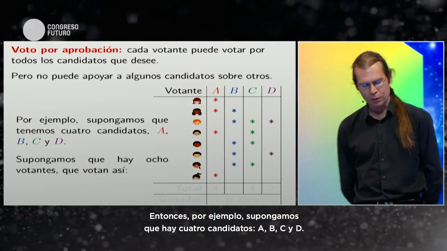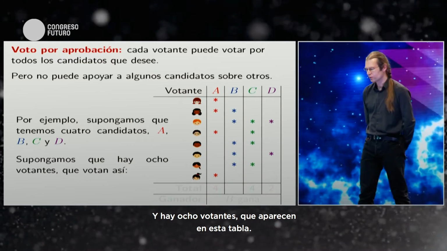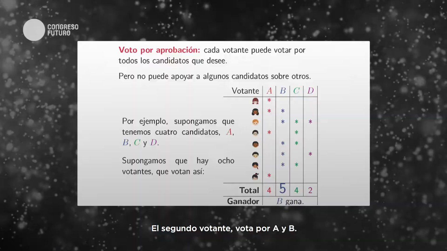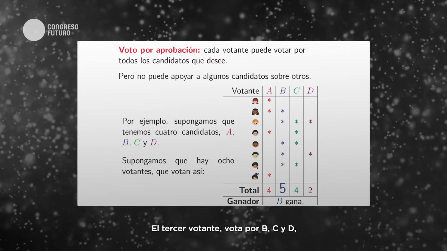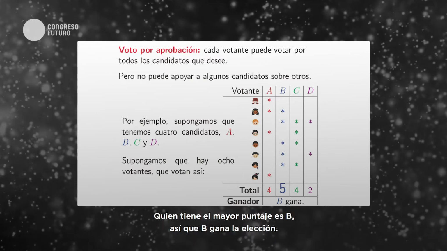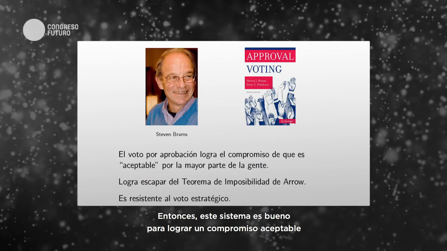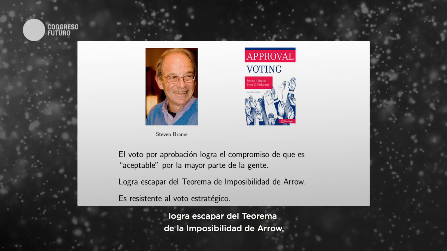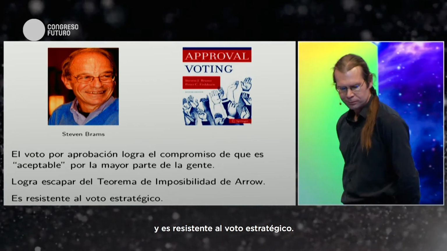So for example, suppose that there were 4 candidates, A, B, C, and D, and there were 8 voters, and the 8 voters vote as shown in this table. So for example, the first voter votes only for A, the second voter votes for A and B, the third voter votes for B, C, and D, and so on. We add up the votes for all the candidates, we get the totals shown at the bottom. Who gets the highest score? It's B, so B wins the election. So this rule is very good for finding a compromise which is acceptable to the largest number of people. It escapes from Arrow's impossibility theorem, and it is resistant to strategic voting.